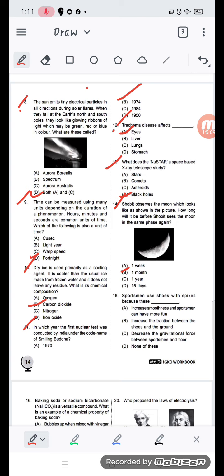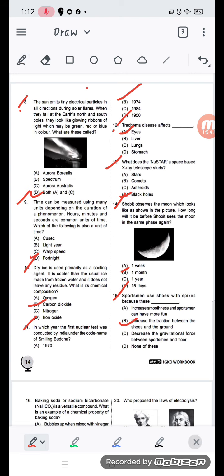Okay, number 15 we are going to do. Sportsmen use shoes with spikes because these increase smoothness, increase the traction between the shoes and the ground, decrease the gravitational force between sportsmen and the floor, or none of these. It is option B, increases the traction. It will be friction between the shoes and the ground.